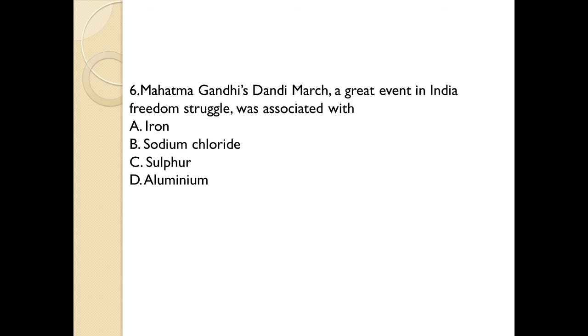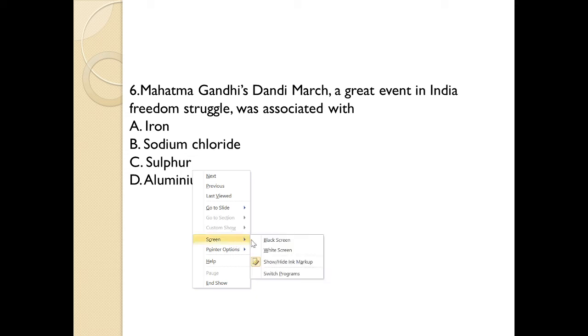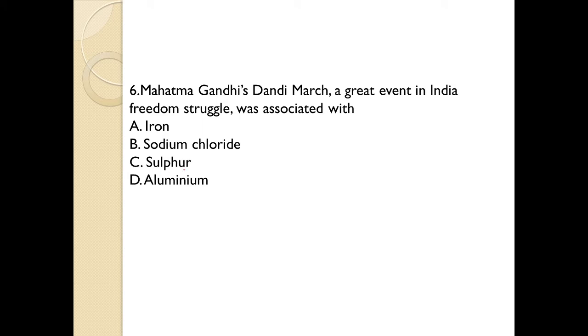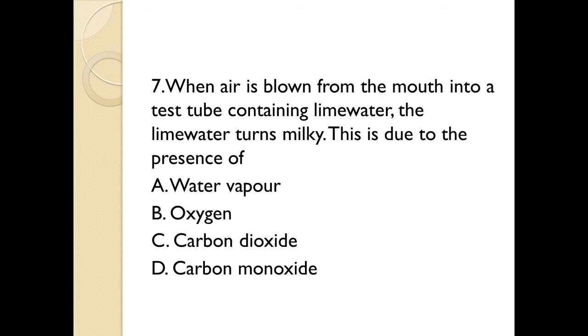Mahatma Gandhi's Dandi March, a great event in Indian freedom struggle, was associated with A. Iron, B. Sodium chloride, C. Sulfur, and D. Ammonia. So the correct answer is sodium chloride, which is NaCl, also known as salt. That's why it is called Salt March. So let's move to our next question.